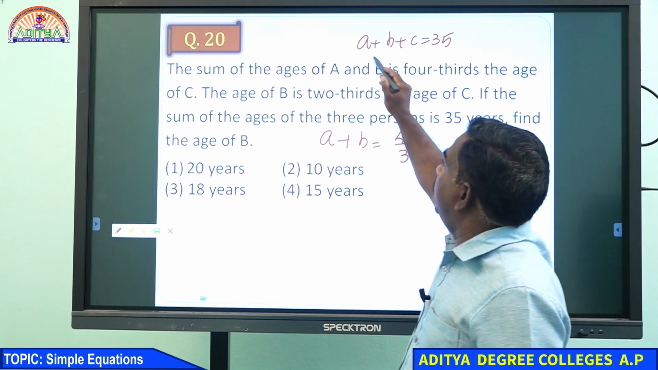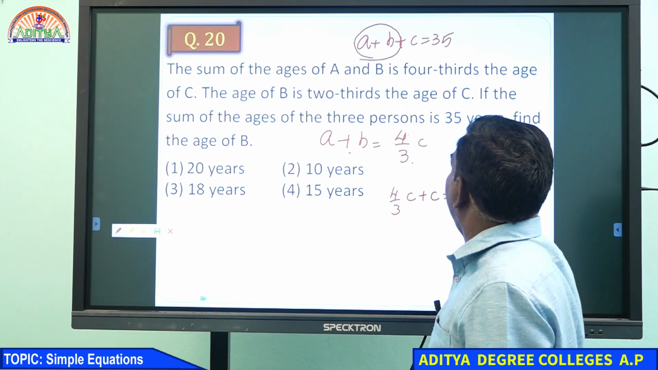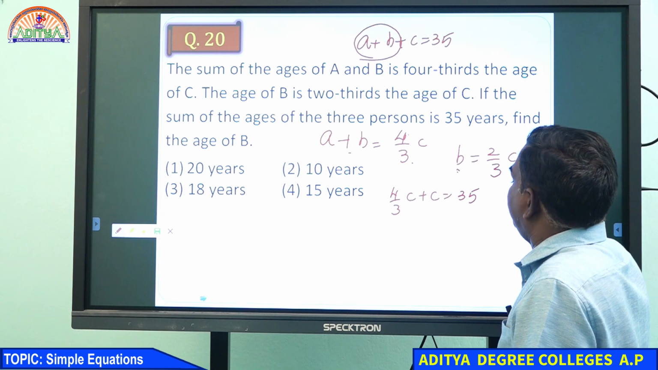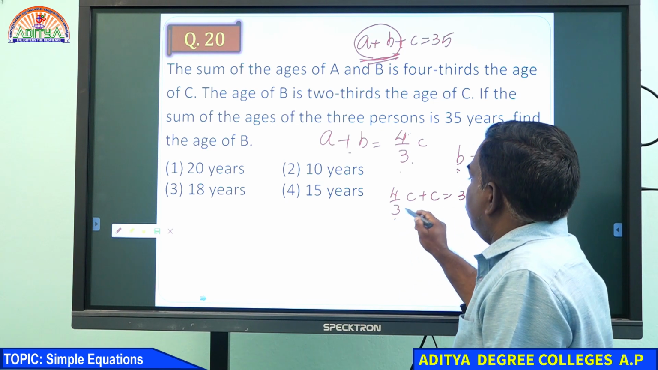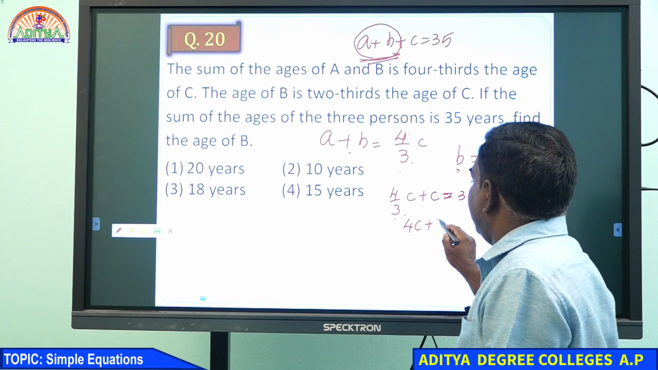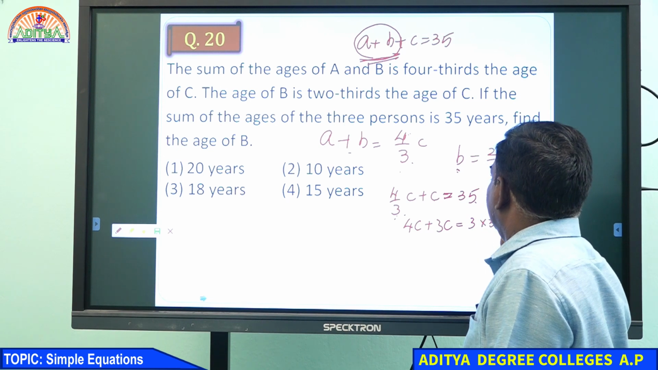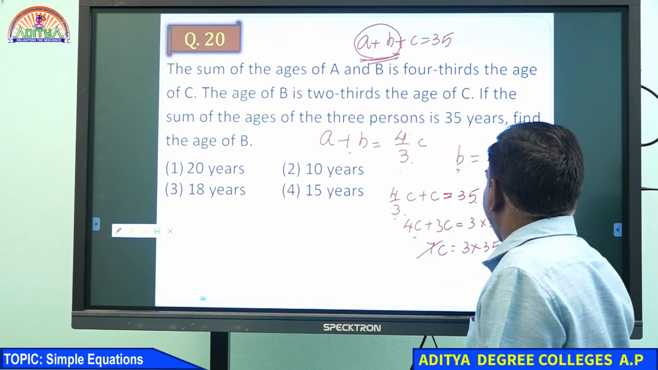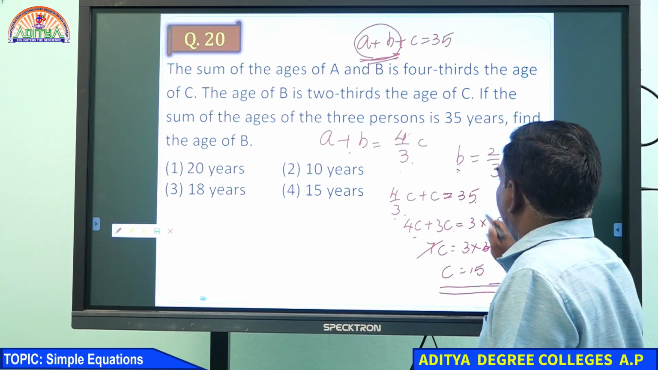A plus B we can write as 4/3 C. 4/3 C plus C equals 35. We want the value of B, no? So if we get the C value, we'll get the B value. In the place of A plus B, we replace 4/3 C. 4/3 C plus C equals 35. So 4C plus 3C equals 3 into 35. So 7C equals 3 into 35. 7 will go 5 times. C equals 15.